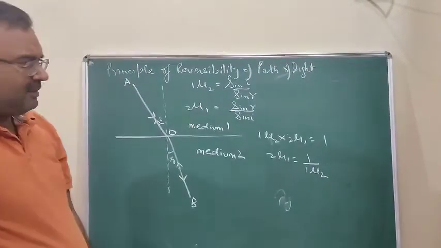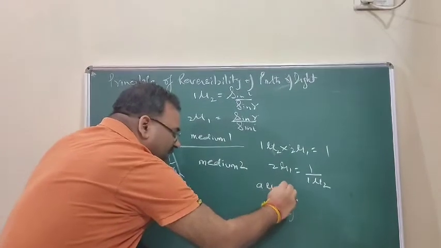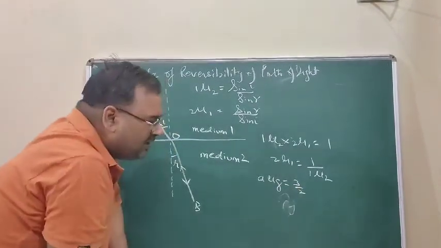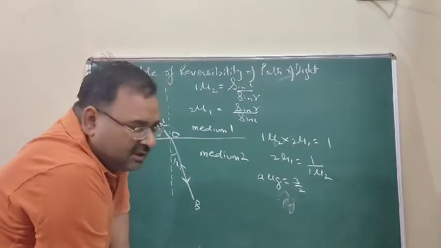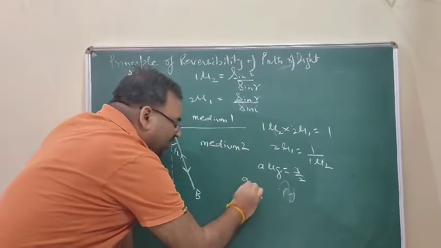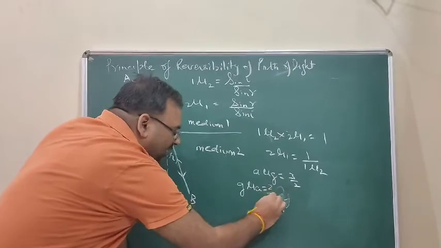What does it mean? In simple words, if a mu g is 3 by 2, that is when a ray of light is travelling from air to glass, then the refractive index is 3 by 2. Then if the ray travels from glass to air, then the refractive index will be 2 by 3.